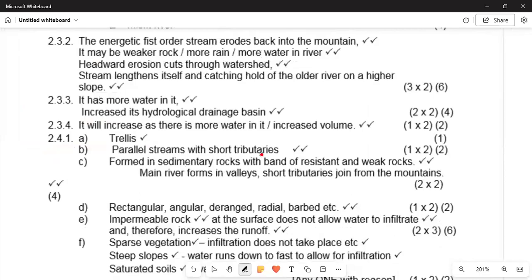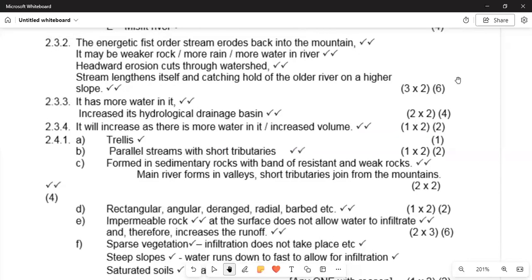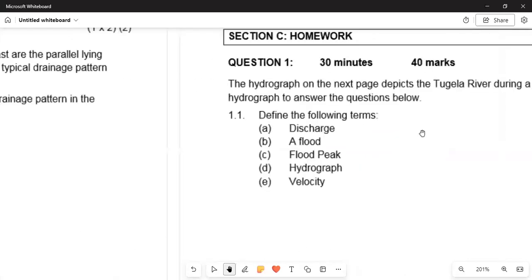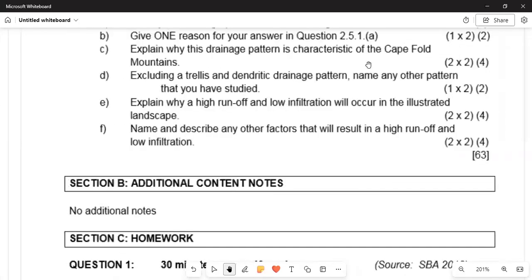We want now this characteristic, and then we can see that we can write it. Why we are saying that number C, it is formed in sedimentary rocks with a band of resistant and weak rocks, that is 2 marks. And then the main river forms in the valley, the short tributaries in the mountains. You are having your marks there. And then if ever we are moving on again to the questions.